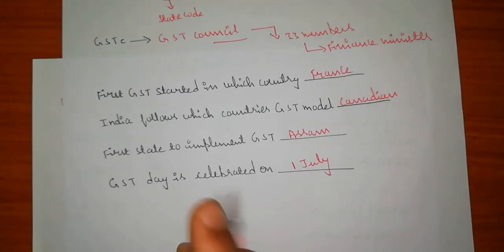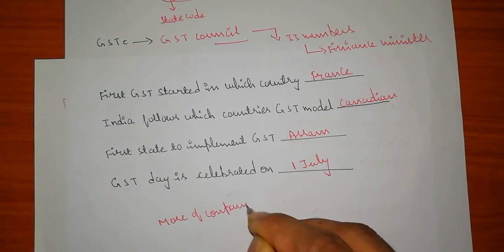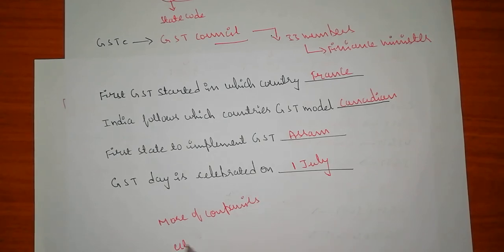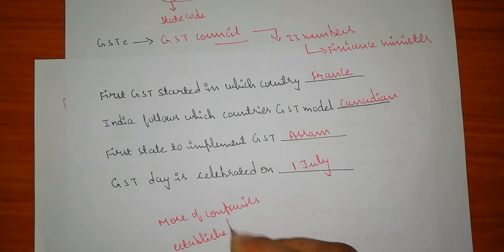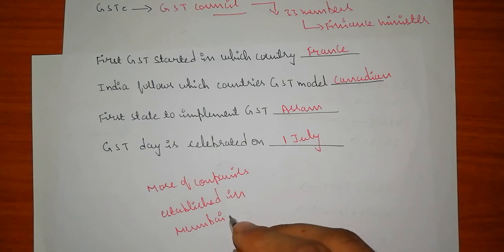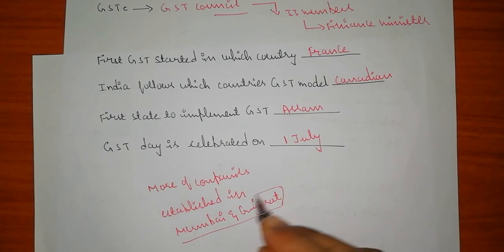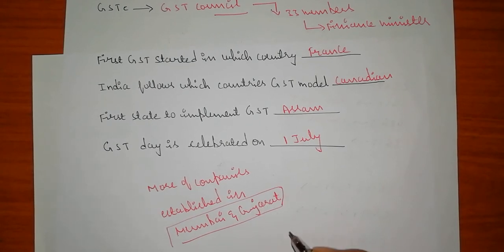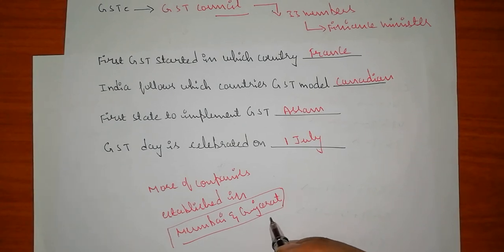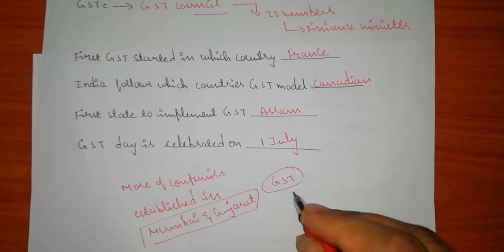Coming to the next, you know that most of the companies were established in Mumbai, or you can say Maharashtra, and Gujarat. Why? At that time there was no GST, and they were giving less taxation to the companies, so there were more companies in Gujarat and Maharashtra. But now the companies can be established anywhere in India, as with GST the same taxation is applied in any of the states.